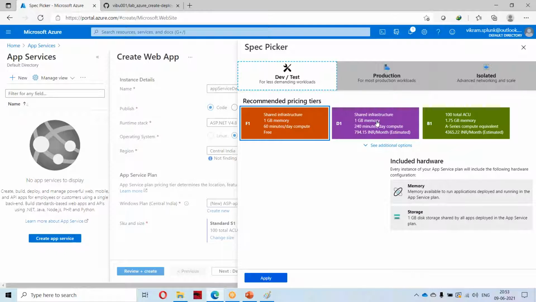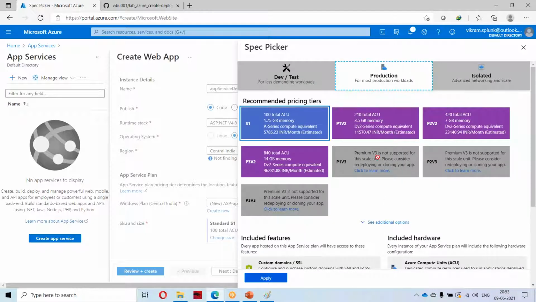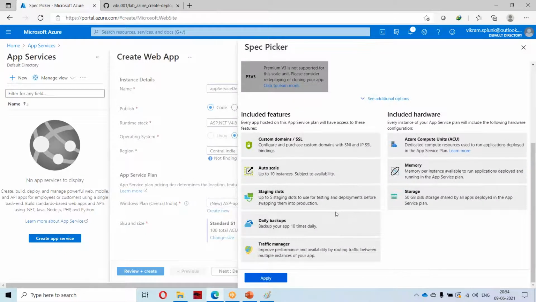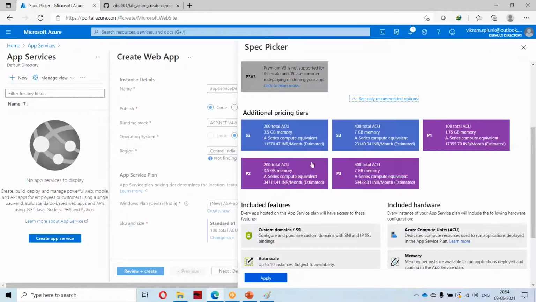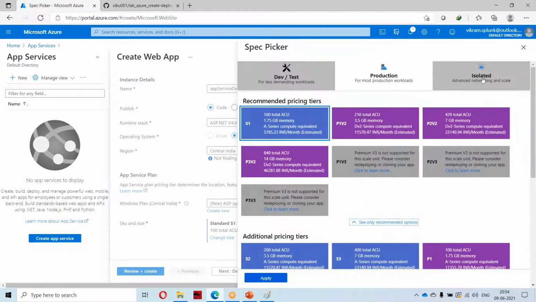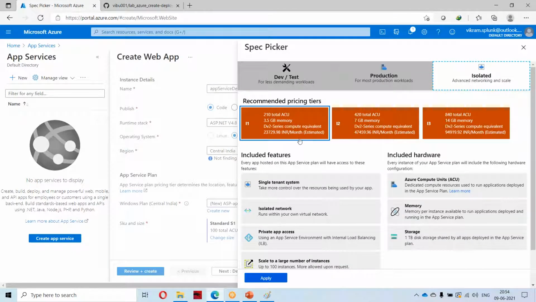Here we can select different provisions. So here we have 1 GB, here we have 1.75 GB. If I go to the production category, I will have higher versions, something like 3.5 GB. If I scroll down to additional options, I will have 7 GB RAM, 7 GB memory, and it will give the cost also. And you will have something like isolated, for which you will be charged more.